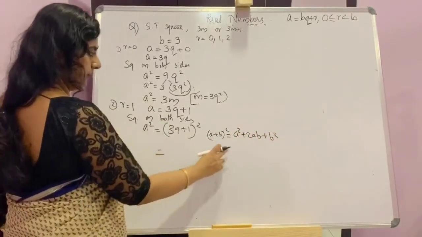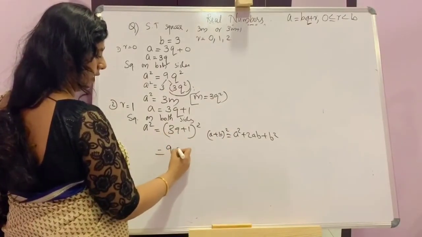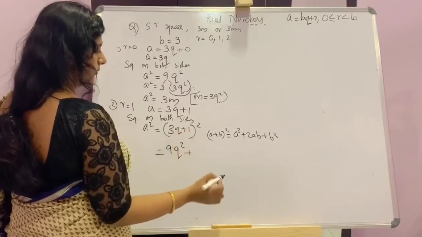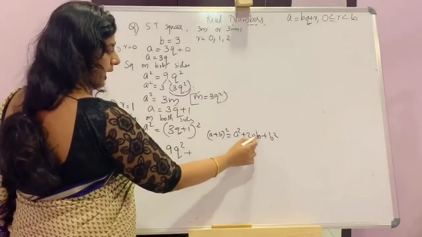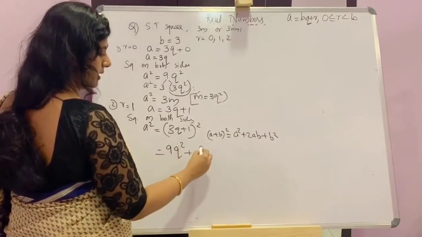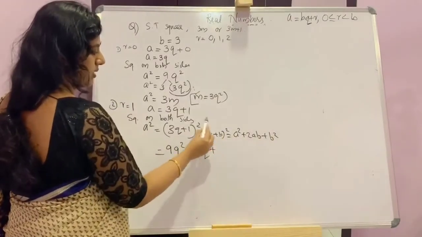Then we get a square, first term square, that is 9q square, plus 2 into a into b, 2 into 3q into 1, that is 6q, plus b square, that is 1 square, 1.